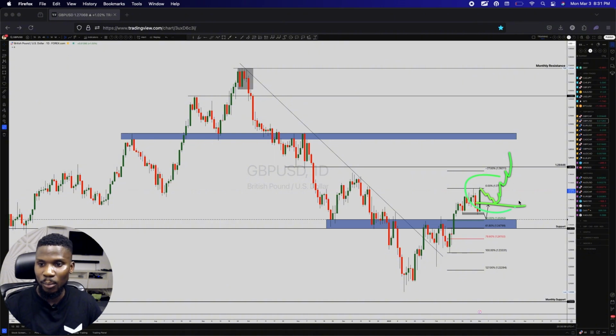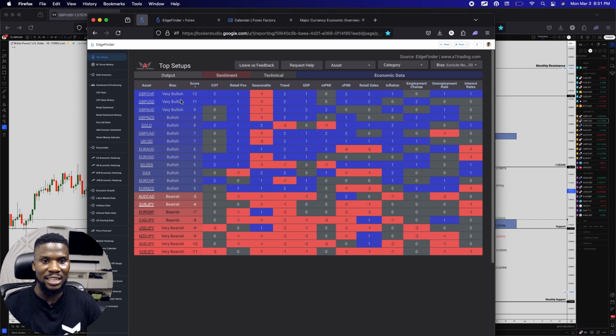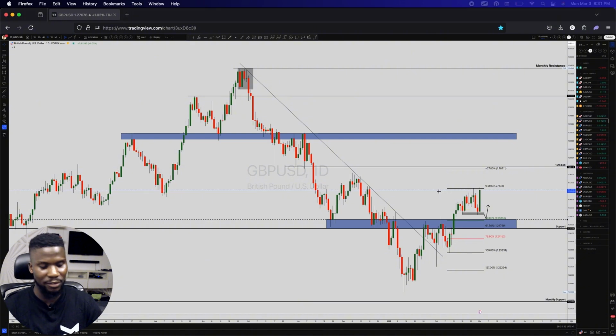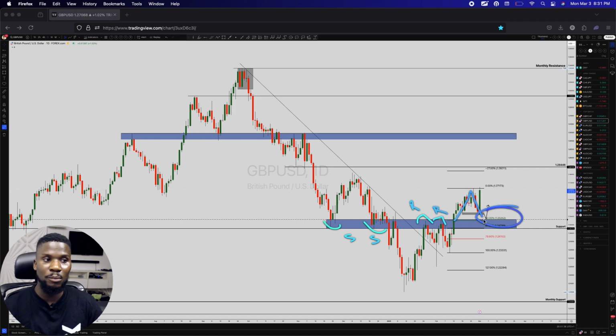And why am I looking for a buy opportunity on pound dollar? I showed you earlier. You can see right here, it's signaling 11. The score is right here, 11, very bullish, pound USD. And you can see a very, very interesting corrective stage. The market broke above this particular key zone, support, resistance, and then a pullback to the downside. Although the pullback then comes to my area of interest, which is why I'm not in this trade yet.